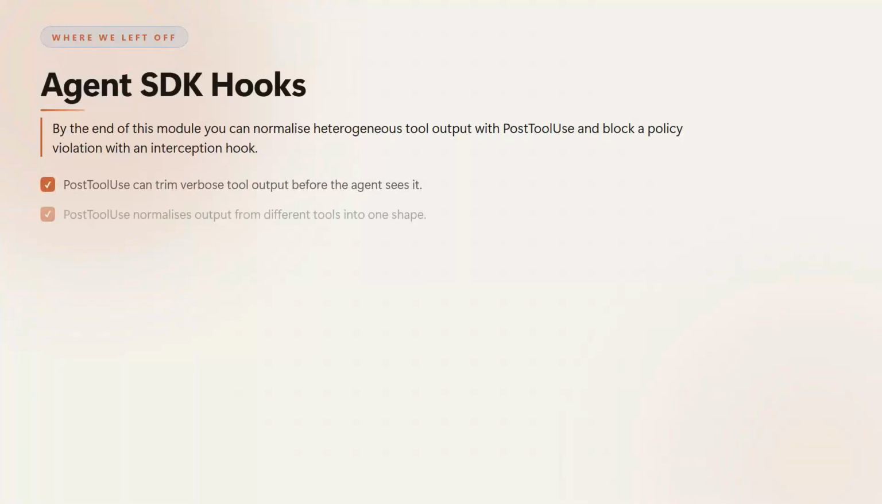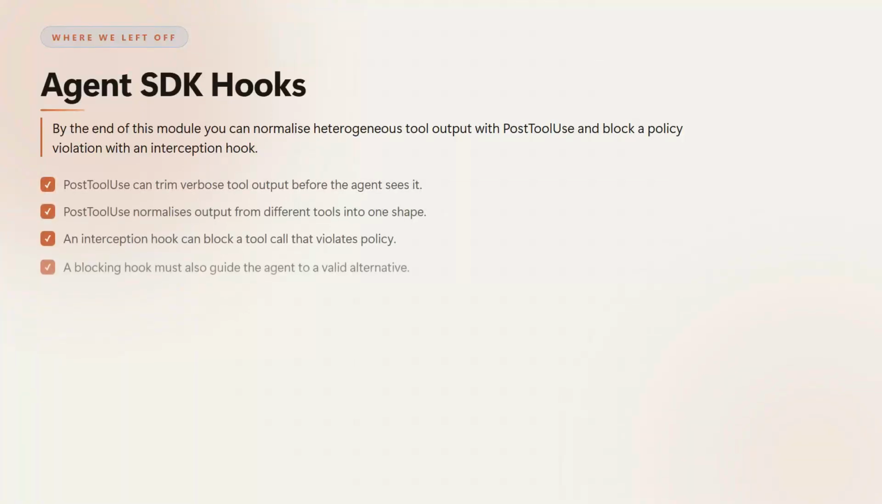We've just given the agent guardrails, normalizing tool output and blocking policy violations with hooks. Now we shift from controlling individual calls to controlling the conversation itself. In this module, you'll learn to persist session state so you can resume, fork, or restart a session without repeating expensive exploration. This matters because real agents run long, multi-turn tasks, and you need to re-enter at exactly the right point without paying for the whole history again.